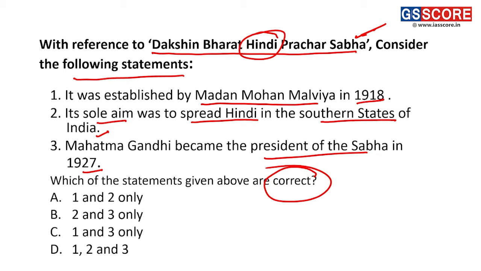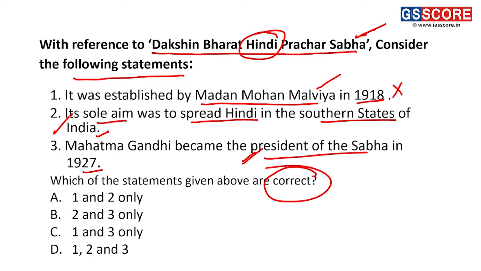UPSC sometimes sets some questions like this where you can find some logical conclusion according to you is right. For example, Madan Mohan Malviya, as you all know, was a very prolific leader. So his name was used here, but it's not a right statement. Why is it not a right statement? Because it was established by Mahatma Gandhi to spread the use of Hindi in southern states, and the sole aim, which I have discussed earlier, was to spread Hindi in the southern states of India.